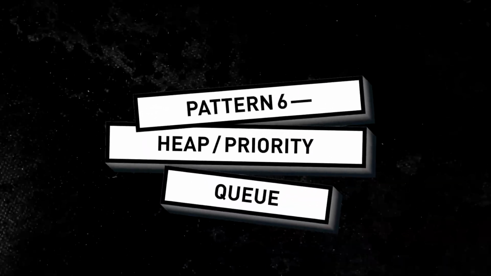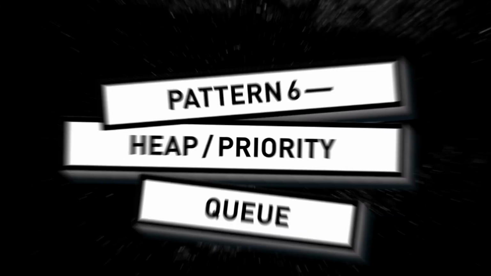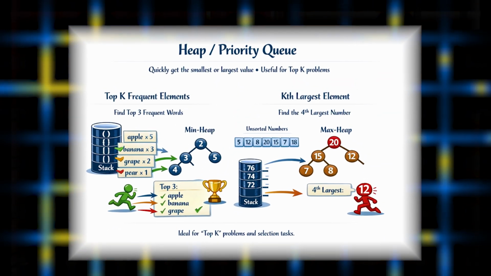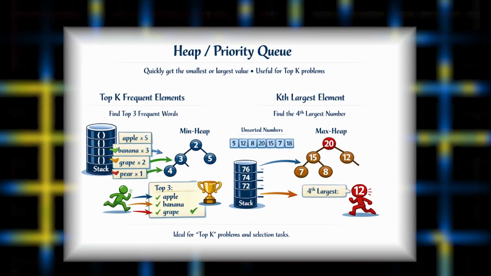The next pattern is known as the heap or the priority queue. This is an important pattern. Whenever you constantly need the largest or smallest element and you want to do some operation, if you see that kind of problem, then you must think about the heap or the priority queue.